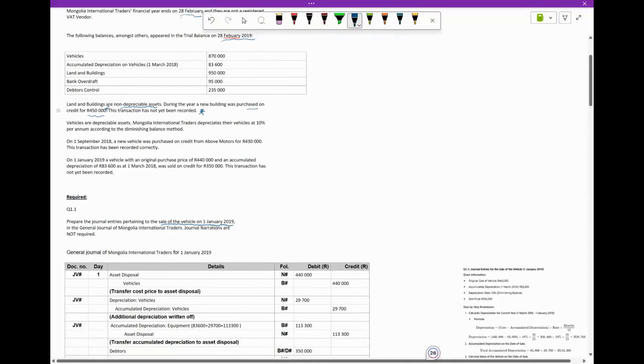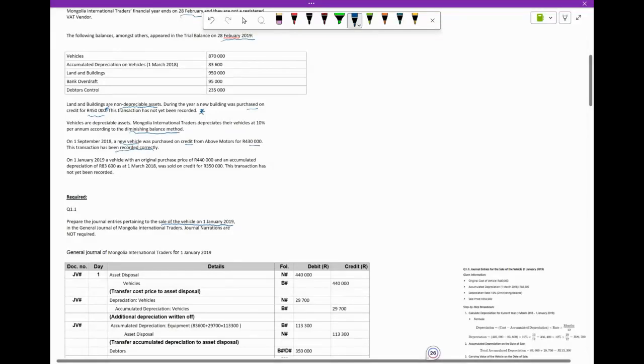Then it goes on to say, vehicles are depreciable assets, okay? The company depreciates their vehicles at 10% per annum according to the diminishing balance method, okay? Very important. Then it just goes on to tell us on 1 September, a new vehicle was purchased on credit from Above Motors for 430,000. This transaction has been recorded correctly. It has been recorded. Okay.